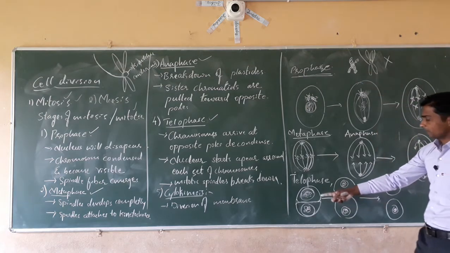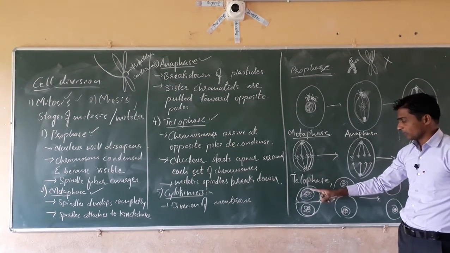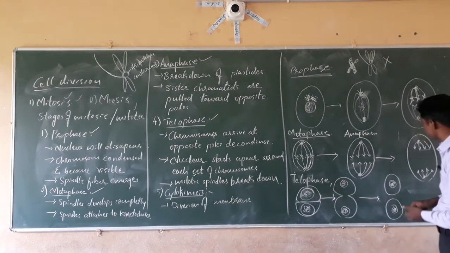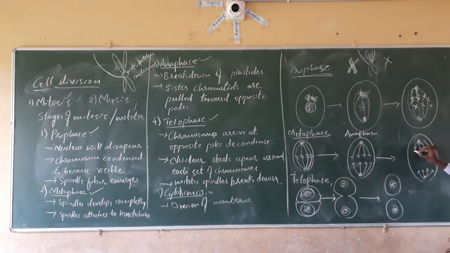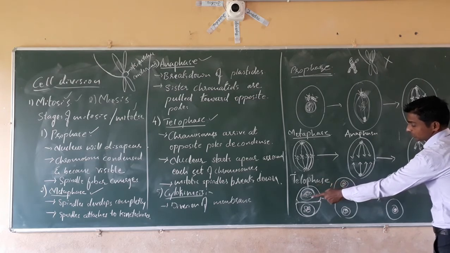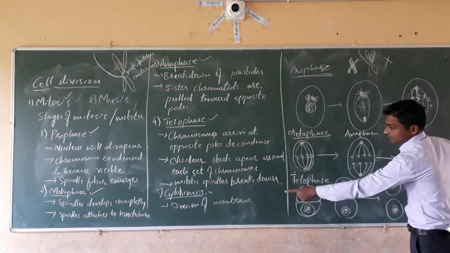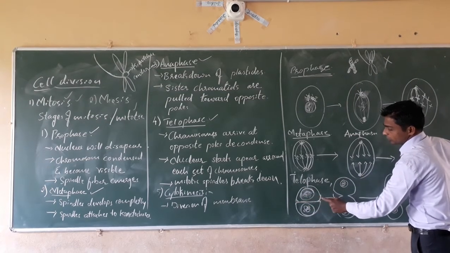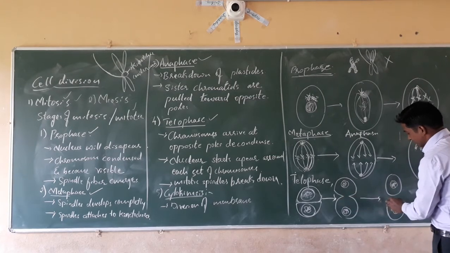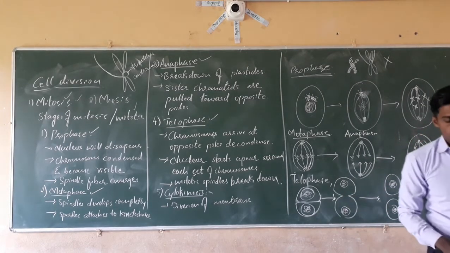Then they begin the telophase. In case of telophase, what happens? Slowly the nuclear membrane starts to appear. Around the chromosomes is the chromatin network, and next slowly cytokinesis takes place. Next, the cleavage occurs. After this, what happens? The complete two new daughter cells are formed.